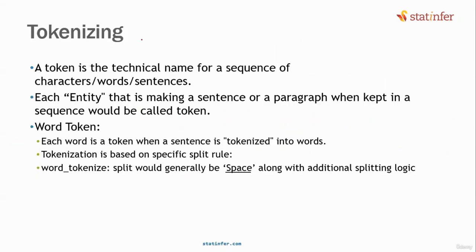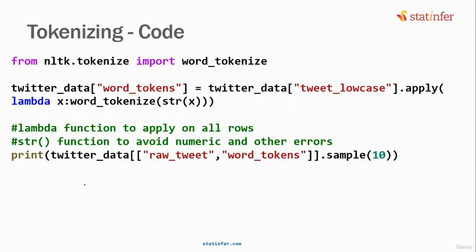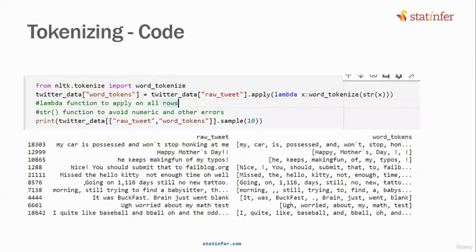That is the first step. The second step is tokenizing. What do you mean by tokenizing? Dividing the whole sentence into word tokens. Breaking the sentence into word tokens. That means if the example is "my car is possessed, won't stop honking", I want to convert that into my first token, second token, third token, fourth token. I want to convert it into words. These are called word tokens.